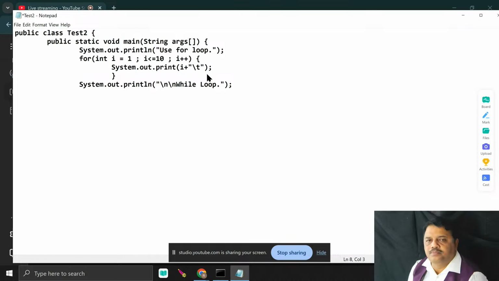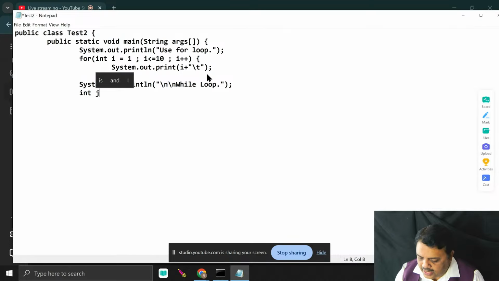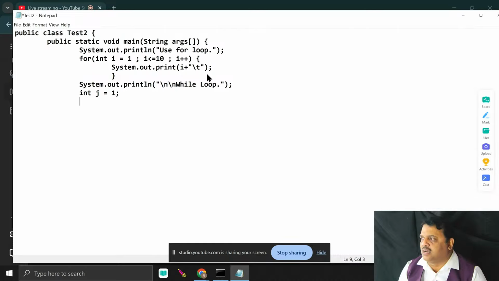That is the while loop. What I can do here is int j is equal to 1. I declare a variable, the variable name is j. I declare j value as 1. Now I pass the condition. What is the condition I write? While j less than or equal to 10.